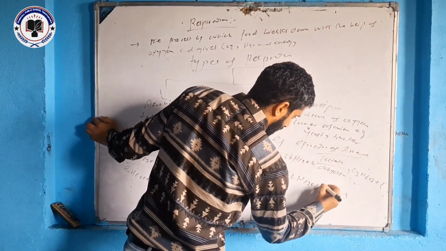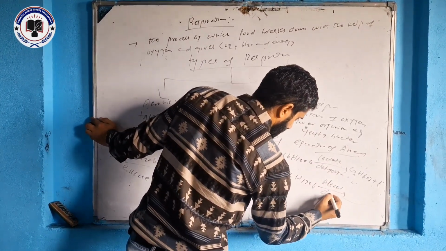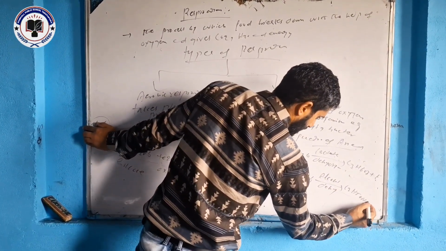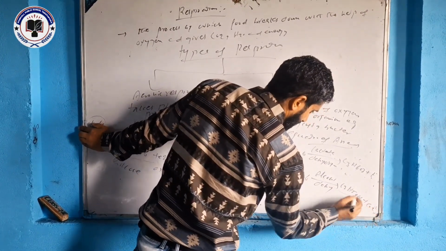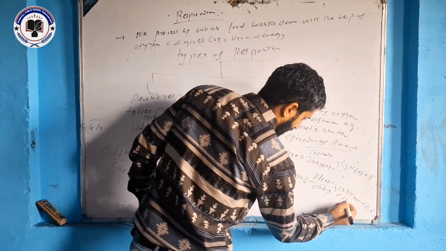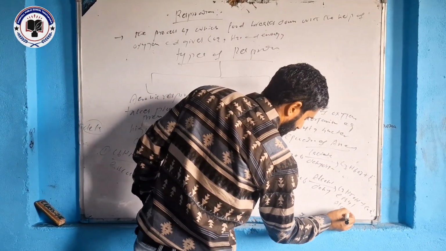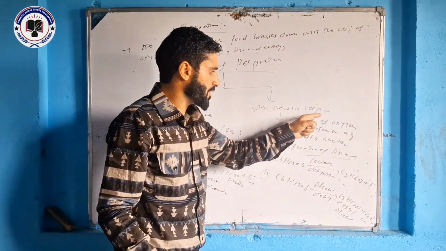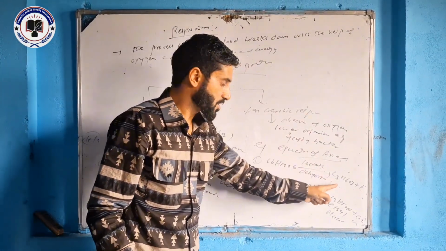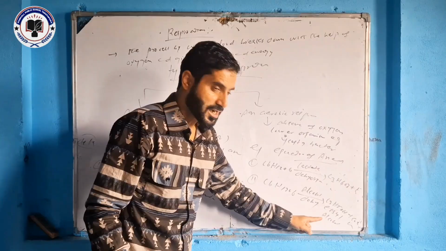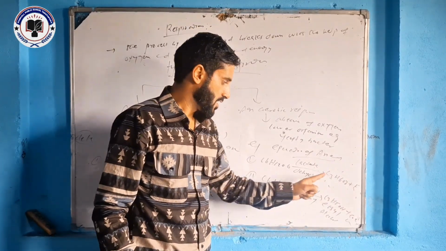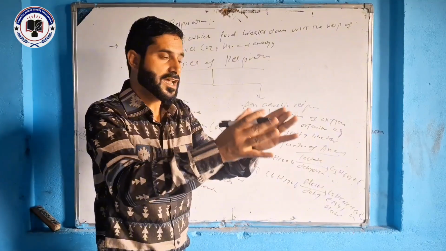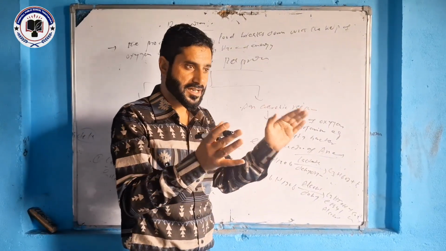C6H12O6 with alcohol dehydrogenase gives C2H5OH plus CO2 plus energy. It means ethyl alcohol and carbon dioxide. So during anaerobic respiration, the end products are lactic acid, ethyl alcohol, carbon dioxide.